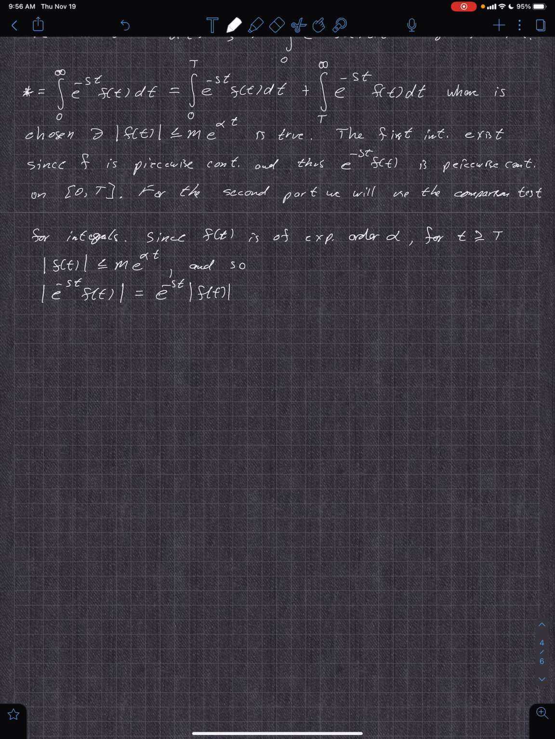Okay, now we're going to use the fact that we have above, that the absolute value of f is less than or equal to m e to the alpha t. So we just recopy e to the negative st on both sides, since that's positive. So that's less than or equal to m e to the alpha t by that assumption, which is equal to m e to the negative st plus alpha t. Let me simplify that a bit. That's e to the alpha minus s times t. I like to write it like that first. I think the book's a little different, but it doesn't matter.